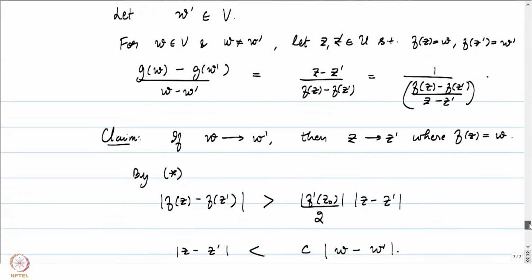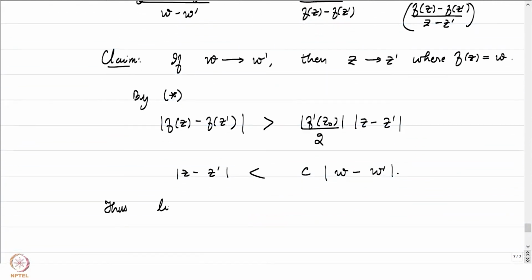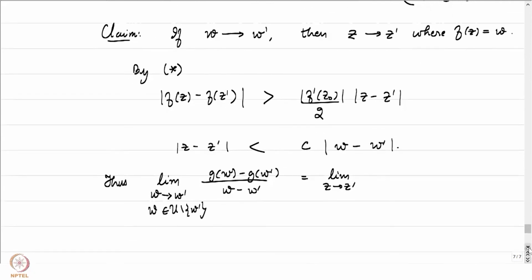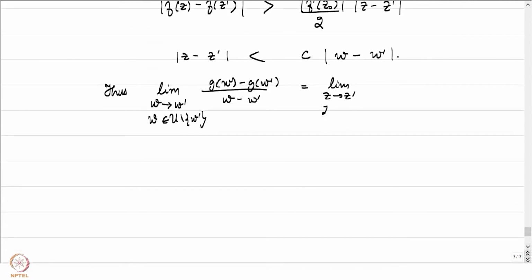hence we have this claim, and thus we get to conclude that the limit as w goes to w prime of g of w minus g of w prime by w minus w prime is equal to the limit as z goes to z prime, where w is in V minus w prime and z is in U minus z prime, of 1 by f of z minus f of z prime by z minus z prime, which is equal to 1 by f prime at z prime.